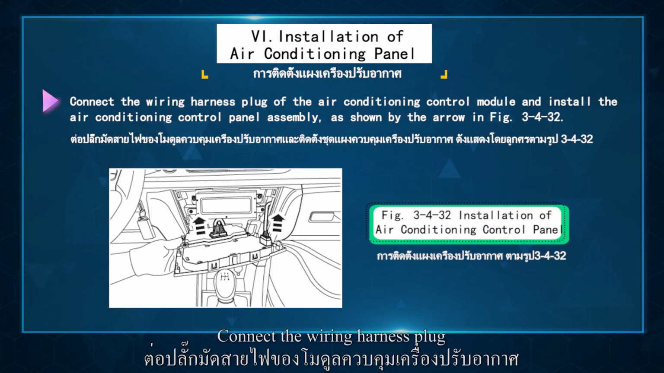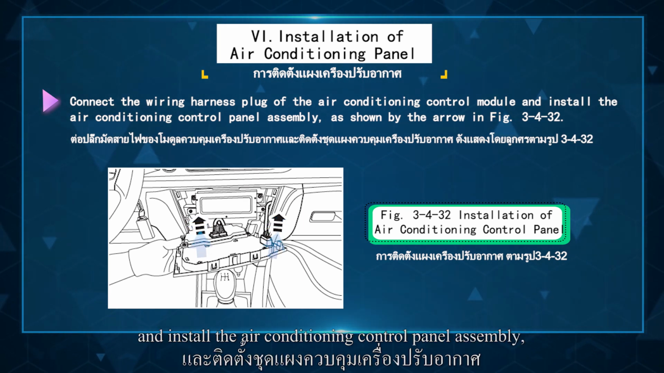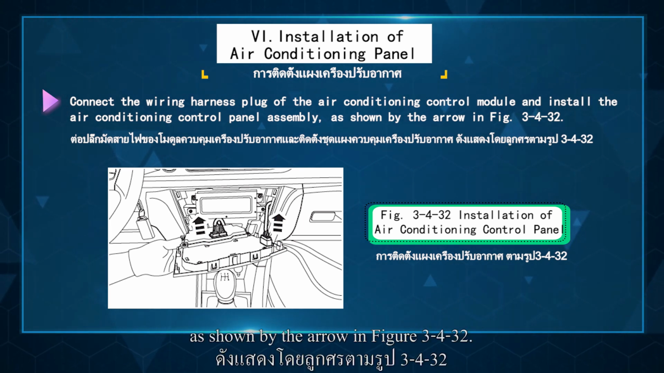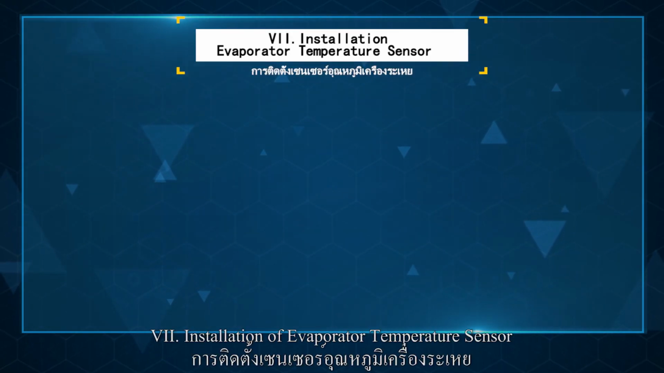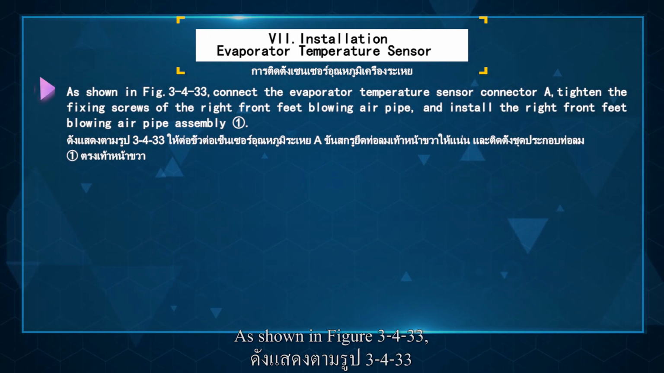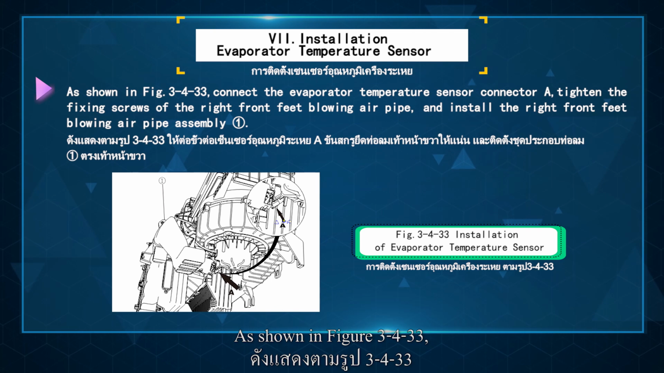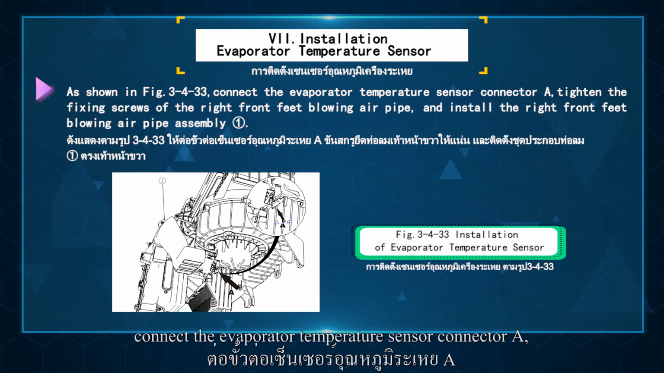Connect the wiring harness plug of the air conditioning control module, and install the air conditioning control panel assembly, as shown by the arrow in Figure 3.2.4.32. 7. Installation of evaporator temperature sensor, as shown in Figure 3.2.4.33. Connect evaporator temperature sensor connector A.